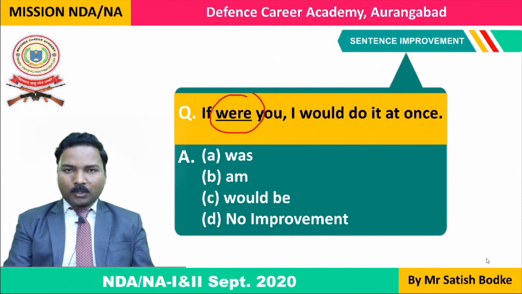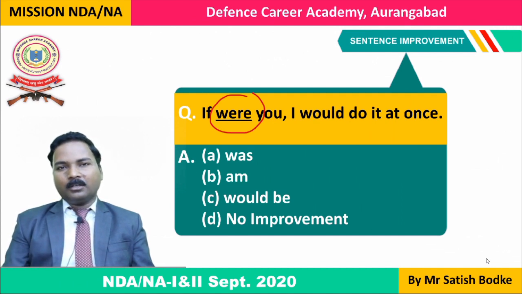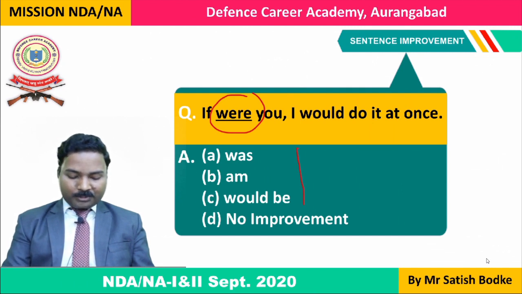a word or some words in that sentence will be highlighted. The words will be underlined, or they will be printed in bold format, and you will have to check whether that word fits aptly in that sentence, in that context, or is there any need for improvement in that word. You will be given 3 options, and the 4th option is no improvement. Okay. अगर इसमें कोई improvement की जरूरत नहीं है तो आपको आंसर देना है D.